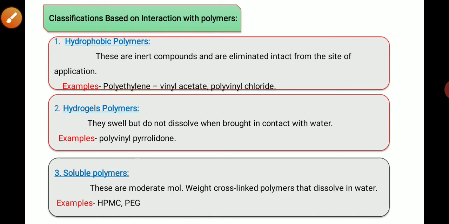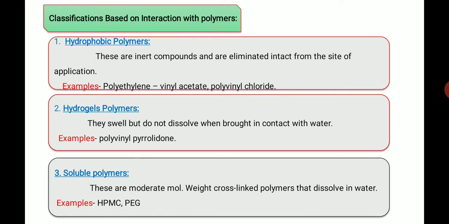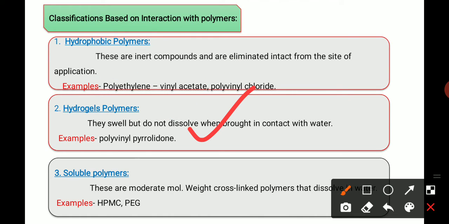Next one is the hydrogel polymers. What do you mean by the hydrogel polymers? This type of polymer does not dissolve in water. When this type of polymer comes in contact with water, it does not dissolve, but it absorbs the water and swells into a gel-like structure. That type of polymer is known as hydrogel polymers. Example is polyvinyl pyrrolidone.